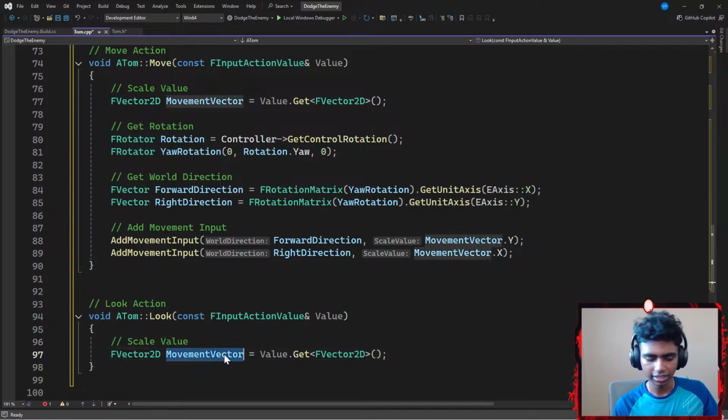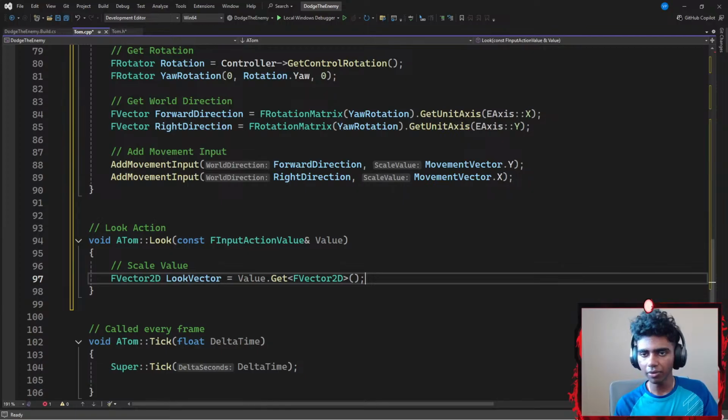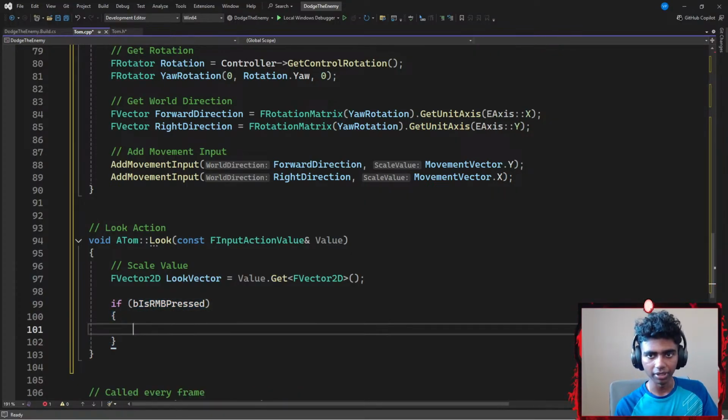Okay, and I'm going to call this something like right. Maybe a look vector. I think that sounds kind of appropriate. There. And then once I'm done with this, I'm going to go down here. Now, this is important. I'm going to add an if statement to check if my Boolean variable of is RMB pressed. If and only if my RMB is currently being pressed downwards, then I'm going to go ahead and do something. I'm going to go ahead and, let's say, turn my player around.